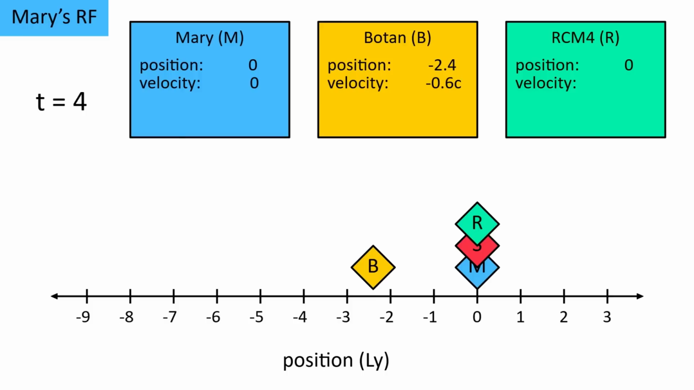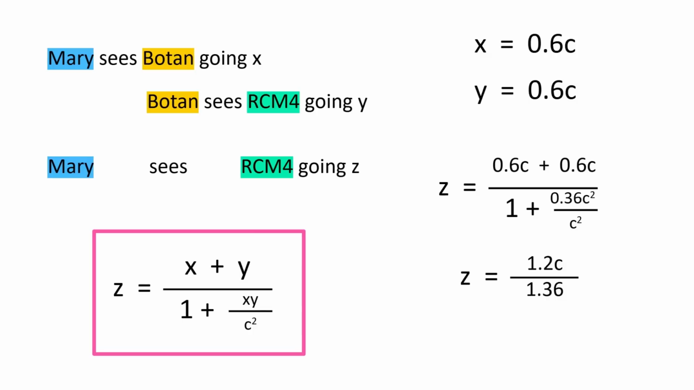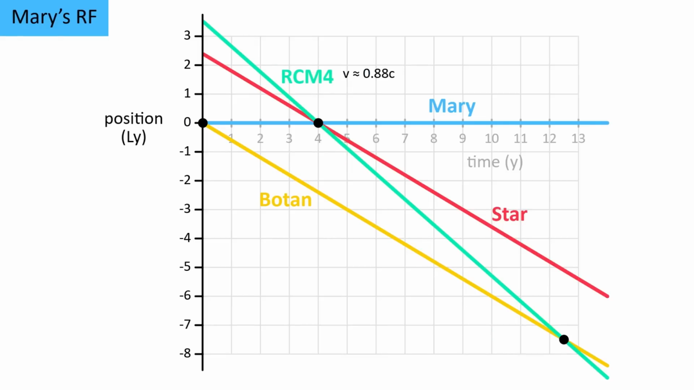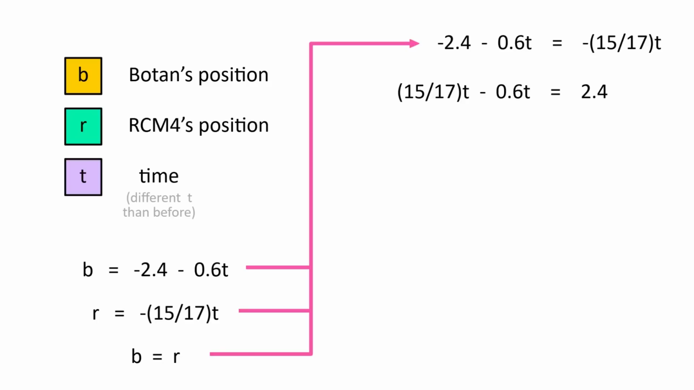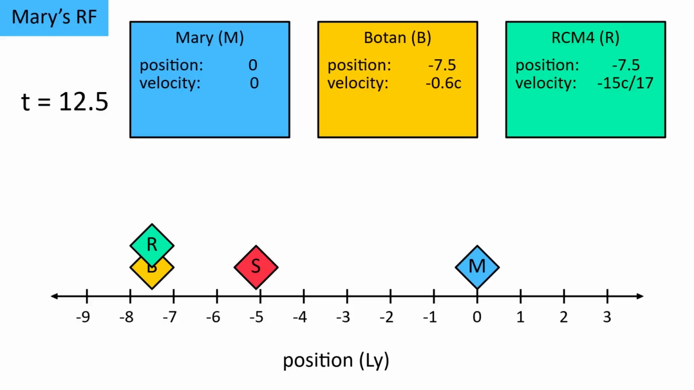You might think it would take another 4 years for RCM4 to reach Botan, but that would only be true if velocity is added. Instead, we have to calculate RCM4's velocity using the formula from episode 6. Mary sees Botan move at 0.6c, and Botan sees RCM4 move at 0.6c in the same direction. Therefore, Mary will see RCM4 move at 15/17 of c, which is about 0.88c. This effect basically nerfs RCM4's velocity, meaning it takes a lot longer to catch up. By forming a system of equations, we can see that it'll actually take a full 8.5 years, meaning they finally meet at time t equals 12.5.